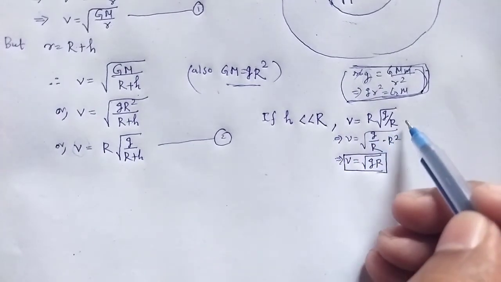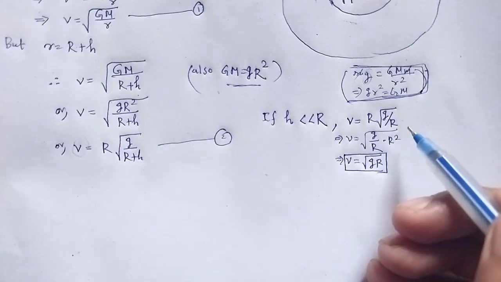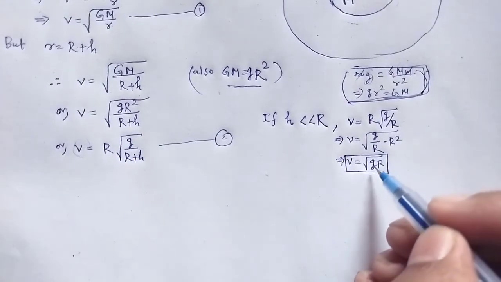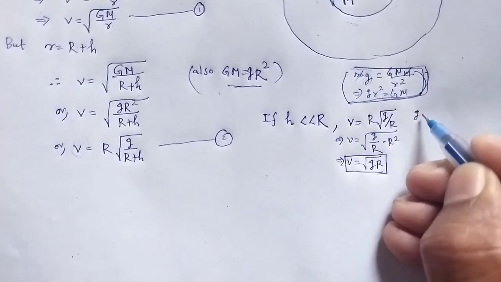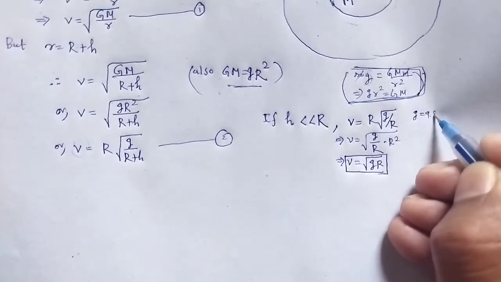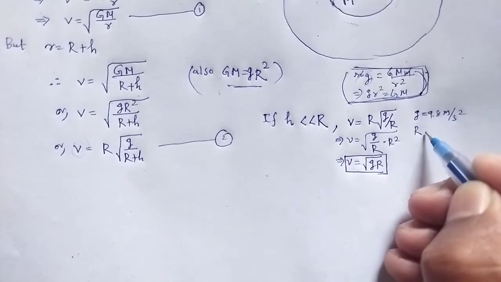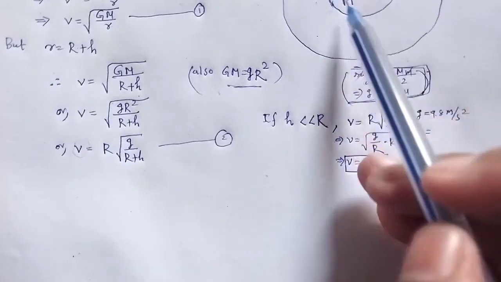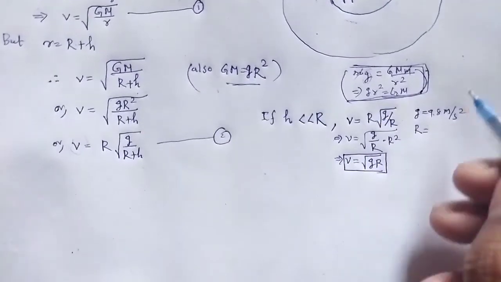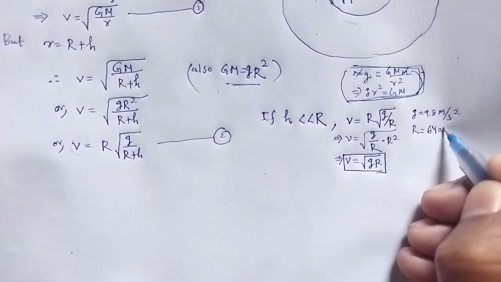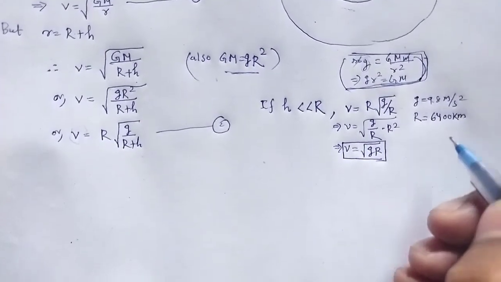If we use a special case, that is, in place of g we put g is equal to 9.8 meter per second square, and R, that is the radius of our Earth, 6400 kilometer.